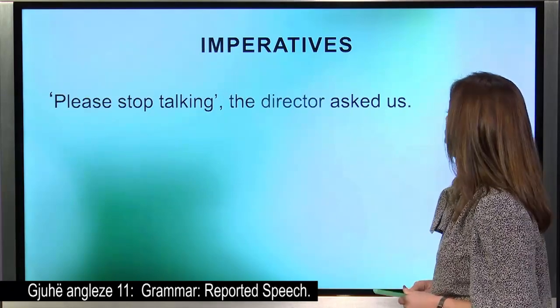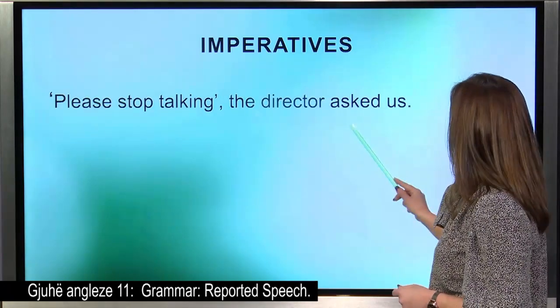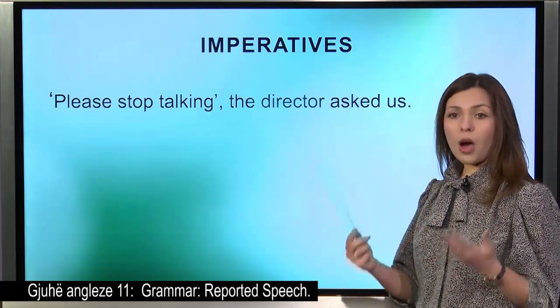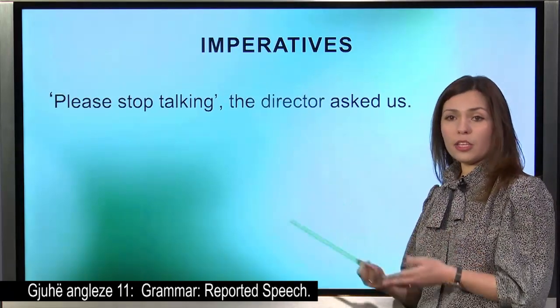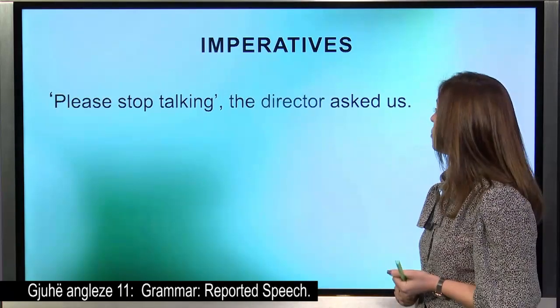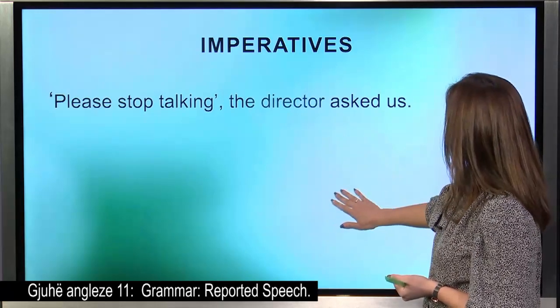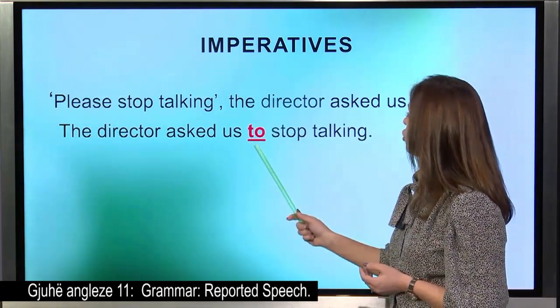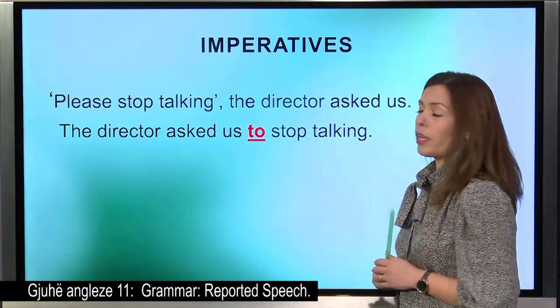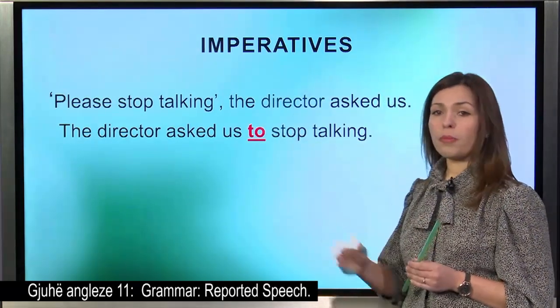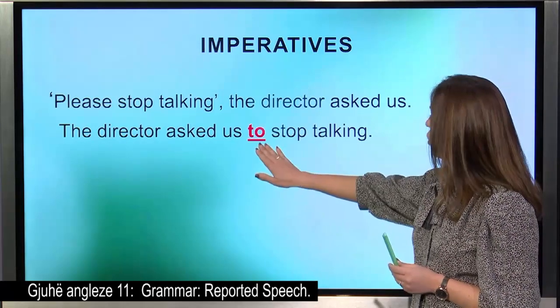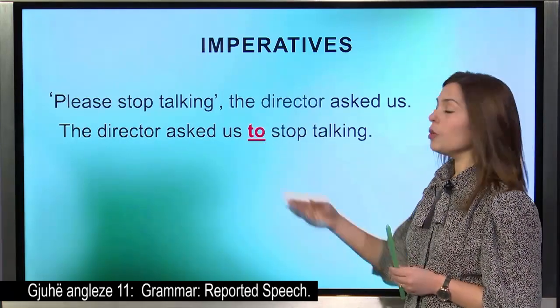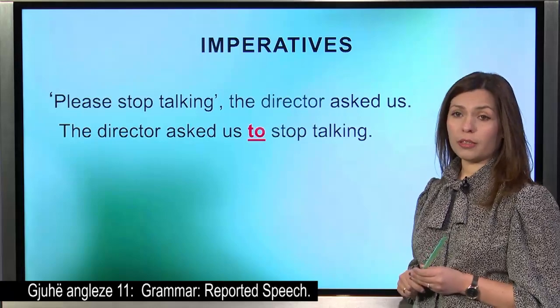Please stop talking, the director asked us. How are we going to change this into a reported speech? So, the director asked us to stop talking. So, in the imperative form, that is a positive form, we only put to, and it continues the sentence.